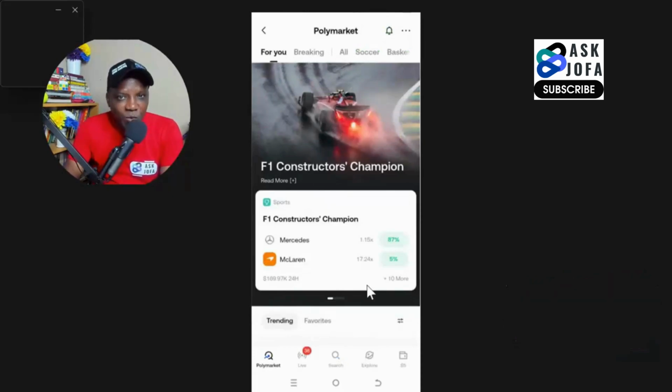But first, what is Polymarket? When people are debating if Bitcoin will go up or down, or whether a certain thing will win or lose, Polymarket gives you the opportunity to choose a certain outcome, the outcome that is more likely to come true. So instead of debating and arguing about it, prediction becomes a live market inside the Gate Exchange app. That is exactly what Polymarket is all about.